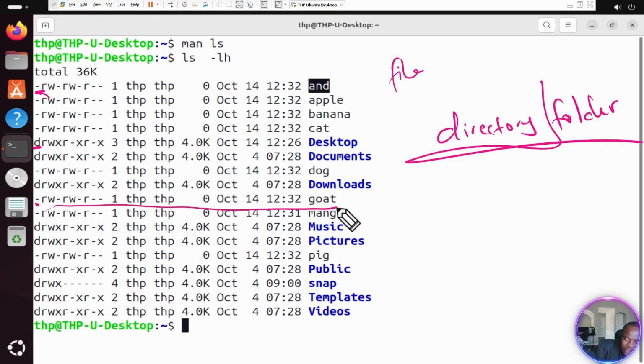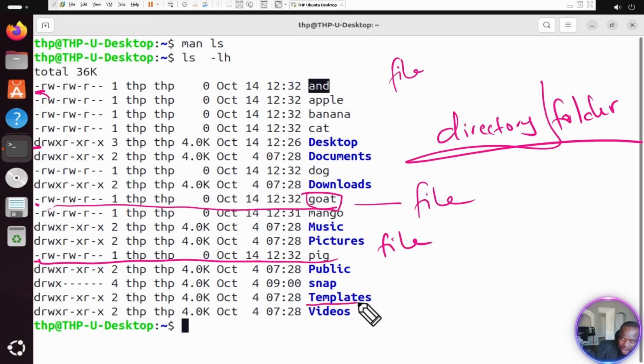So just remember that every time you see a minus sign, whatever is listed at the end of this line, for example, here is goat. Goat is a file. What about this one? I'd like you to tell me. What about pig? Let's draw the line and look to the beginning of the line. Again, pig is a file. What about templates? Let's try templates. Let's go to the beginning of the line. Oh, what's that? Templates is a directory or a folder, but we're going to call it directory.